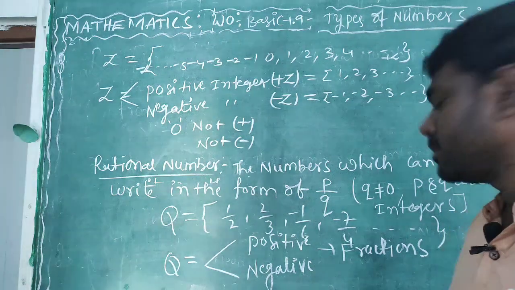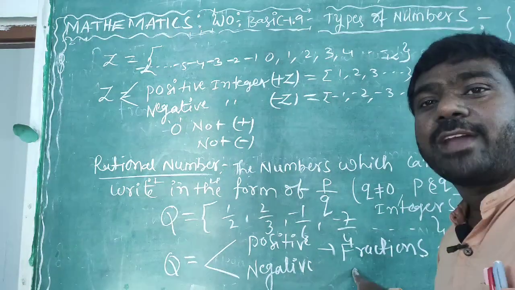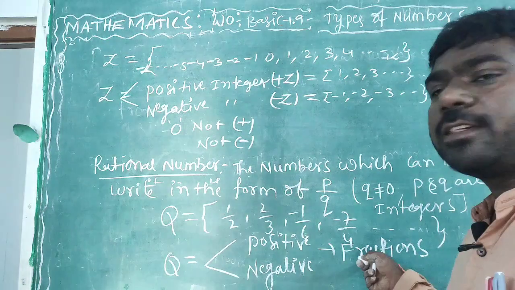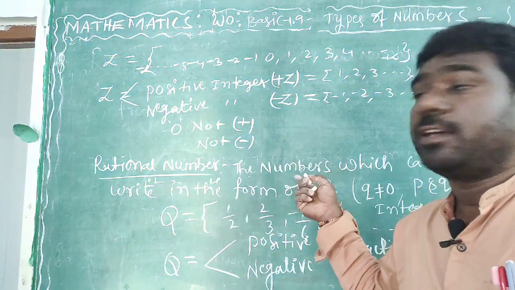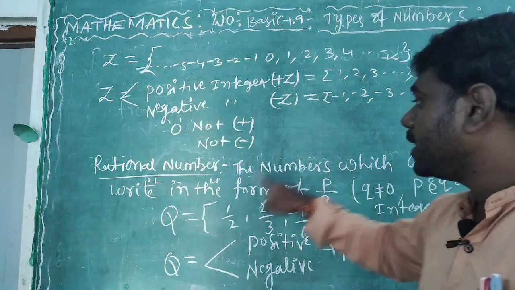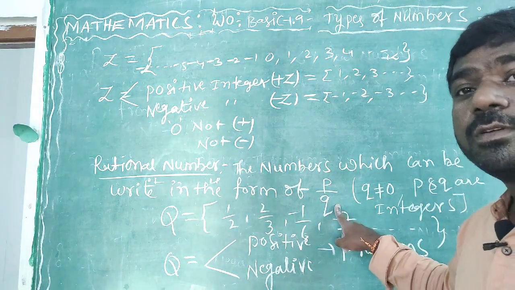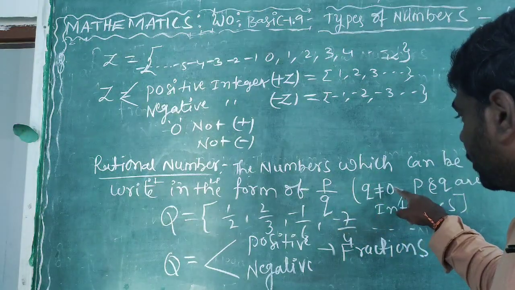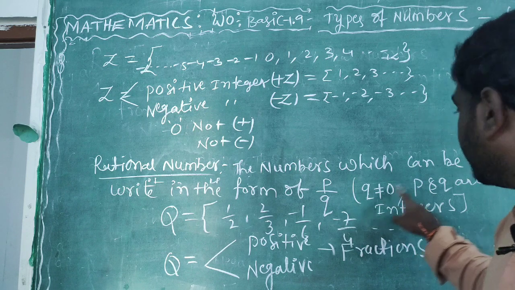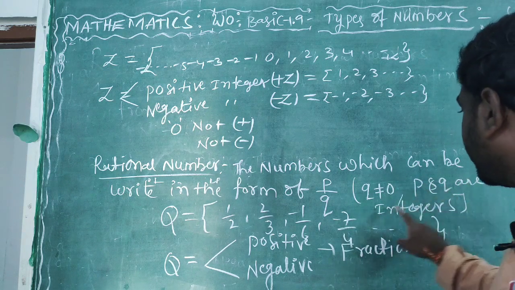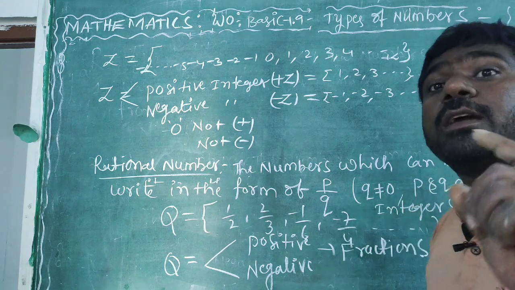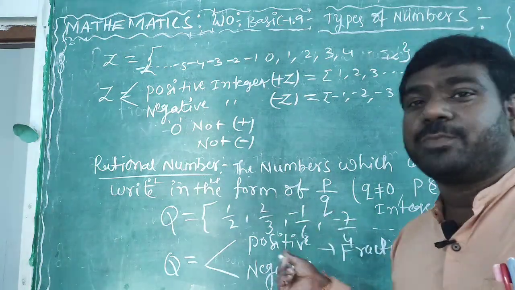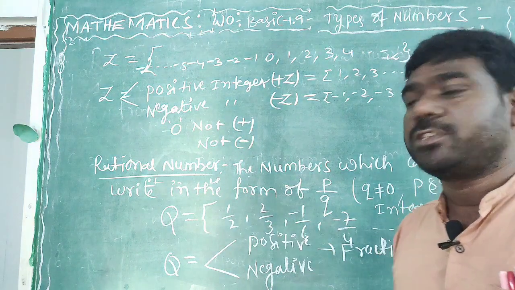So what are we going to get? The definition of the fraction. Positive rational numbers means fractions, same definition as rational numbers. The number which can be written in the form of p by q, but conditions will change. What are the conditions? q is not equal to 0, same as before. Here p and q are natural numbers, not integers. Why? Positive numbers, right? Positive means numerator and denominator should be positive.